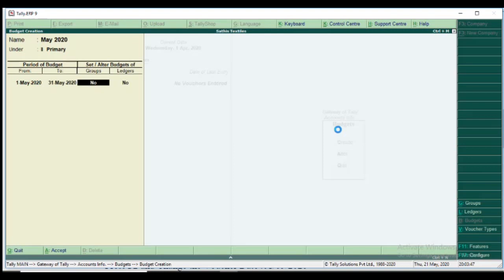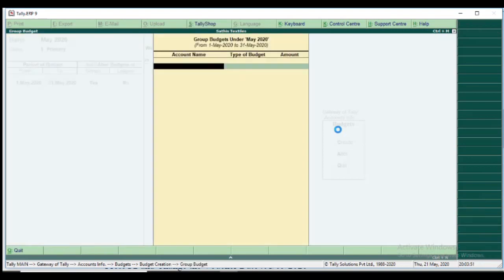I give yes for group budget. It asks for the account name. First I select purchase, on net transaction, rupees 1 lakh.